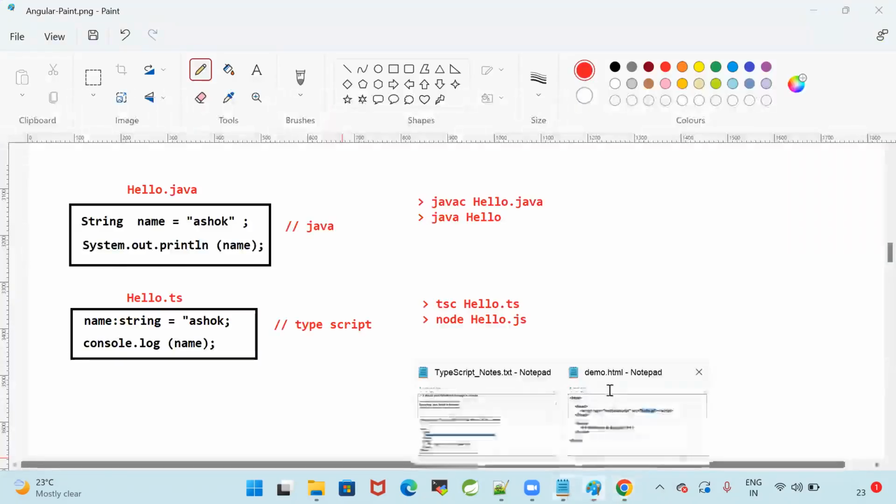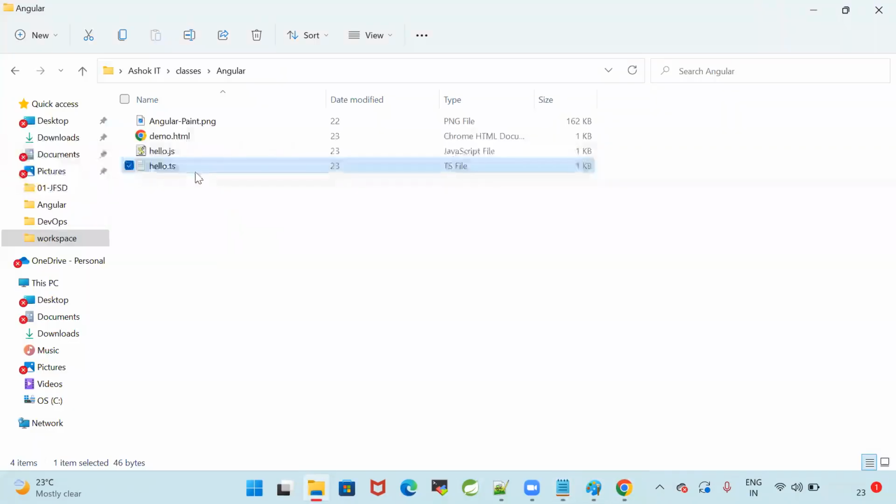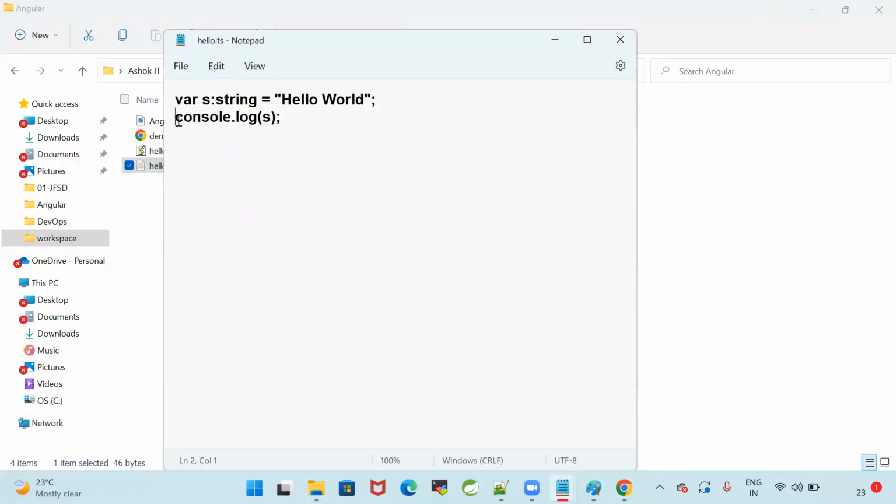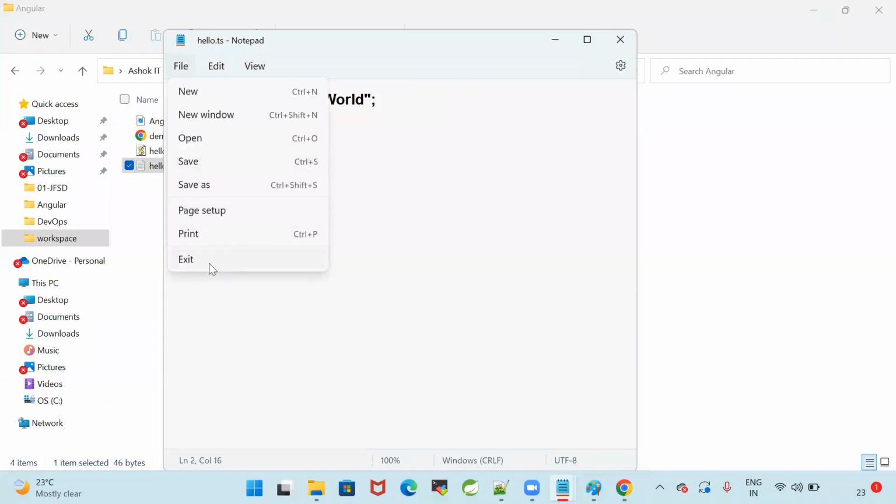Printing in the browser, but it is printing in the browser console. What did I tell in the TypeScript file? Console.log. It will print in the browser console.